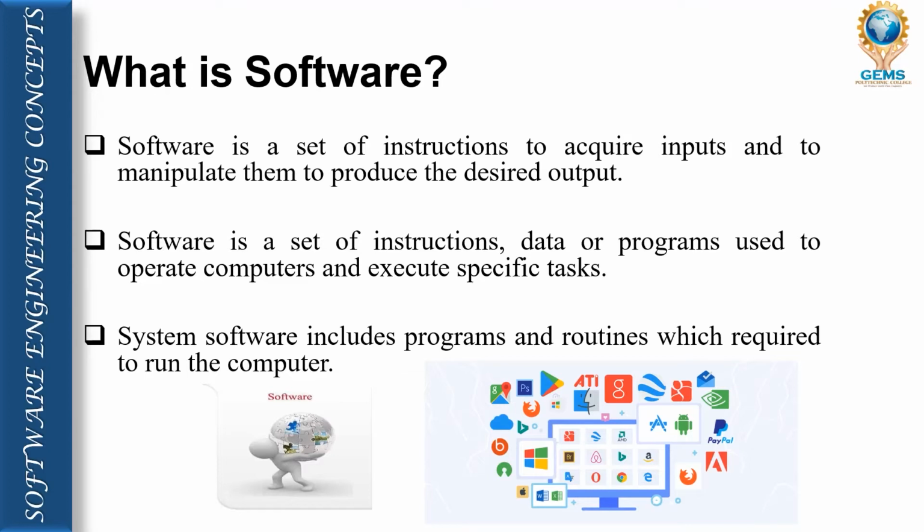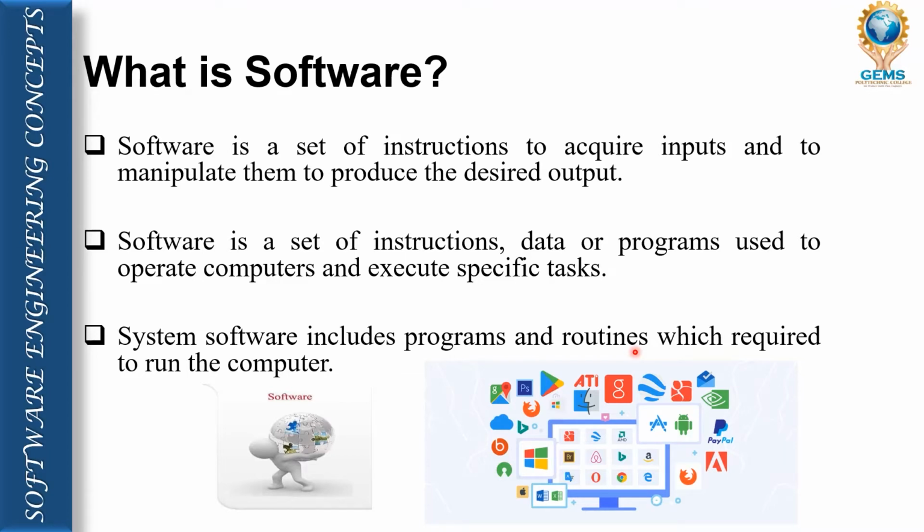Now, when we talk about software, we have two divisions. One is called system software, another one is called application software. System software is programs and routines which help or are required to run the computer. So that is called system software.